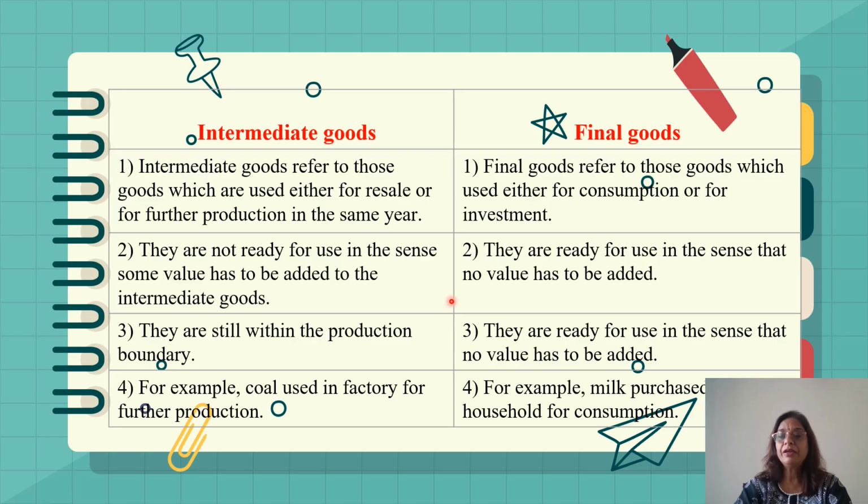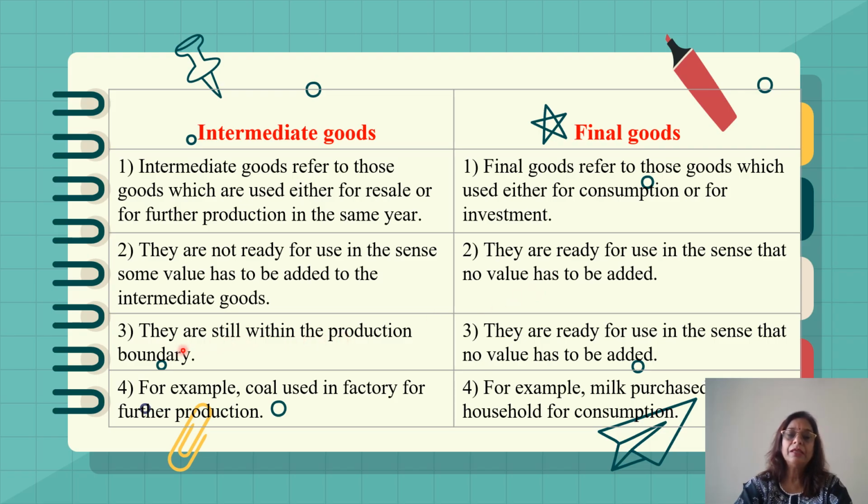But final goods are ready for use in the sense that no value has to be added. So in intermediate goods, we have to add certain value before the consumption, but for final goods, we don't have to add any value for the consumption. They are ready for consumption.